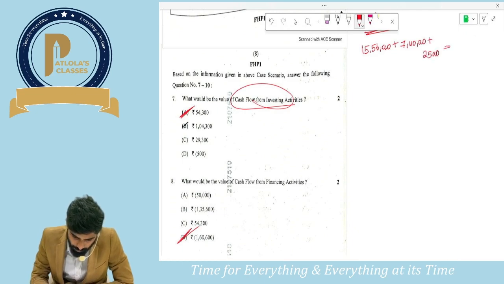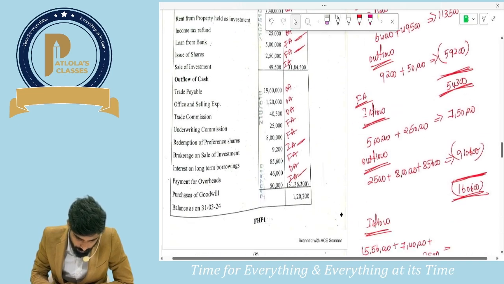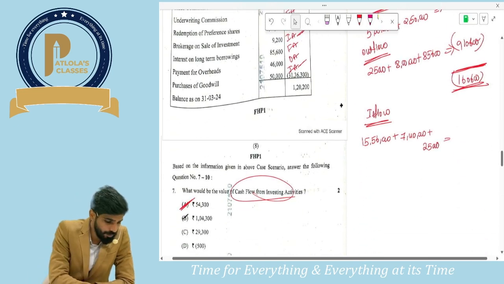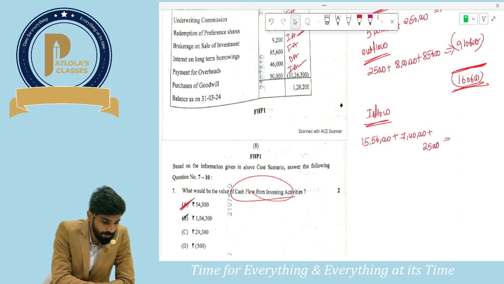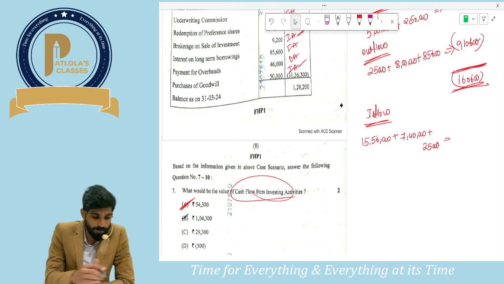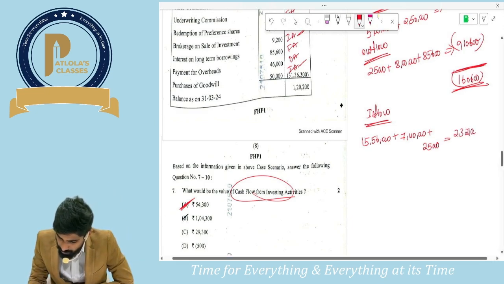So those are my operating activity inflows. Guys, so how much would be total inflows? It would be 23 lakhs 21,000 is the inflows.